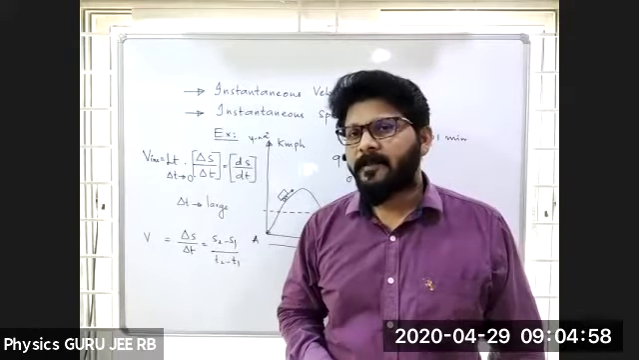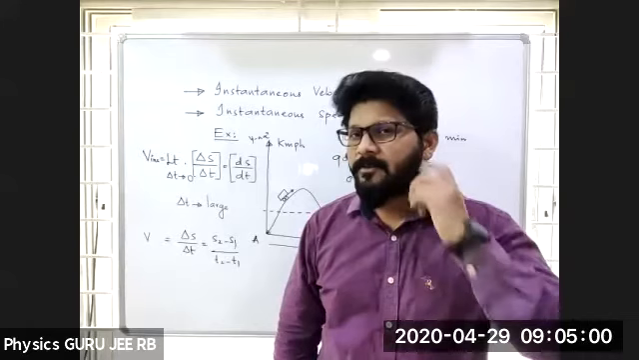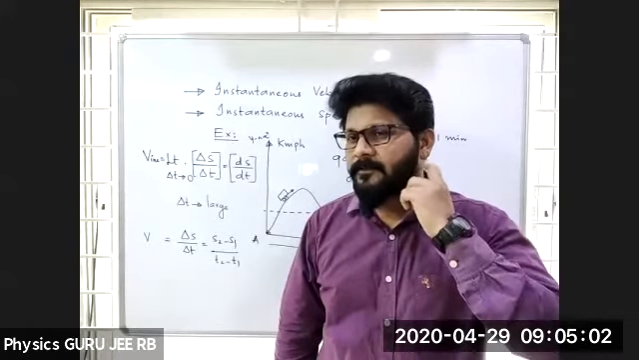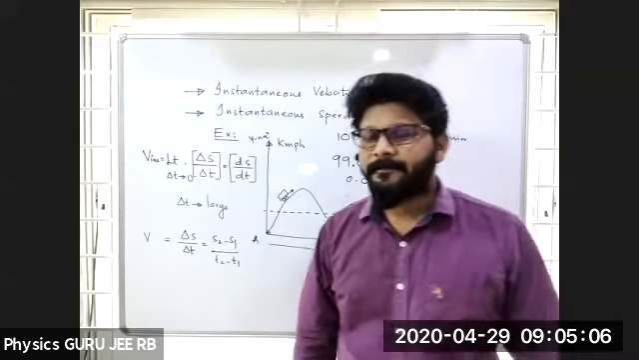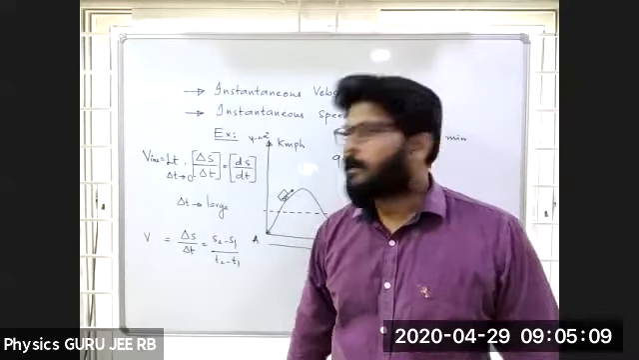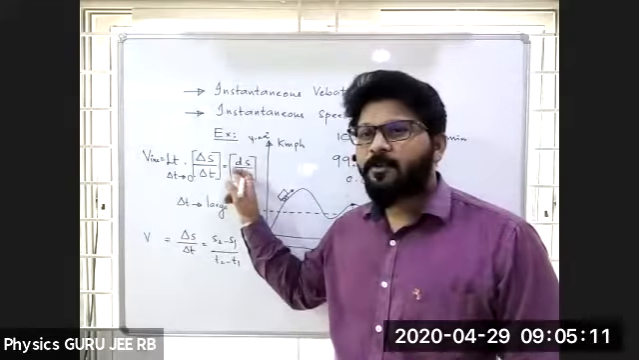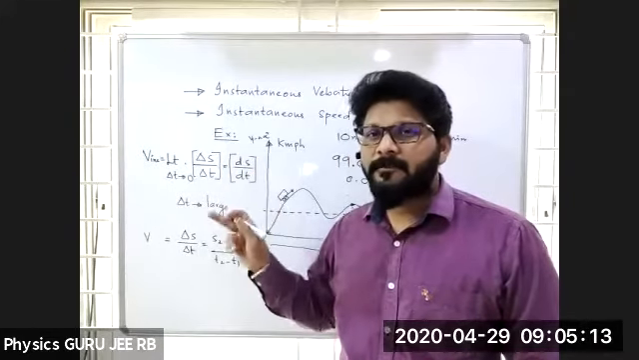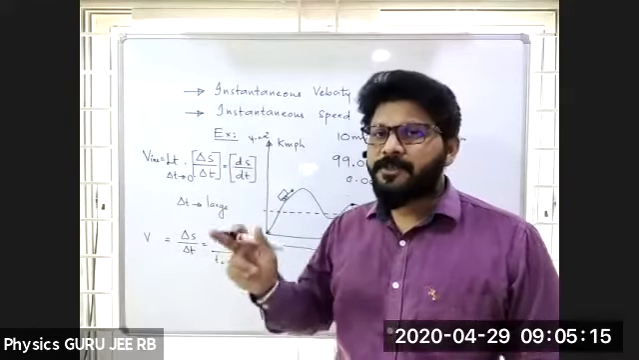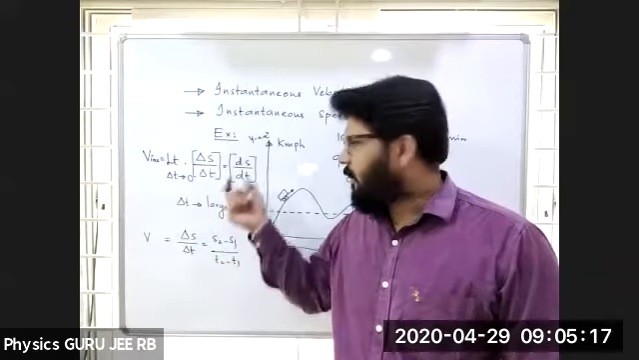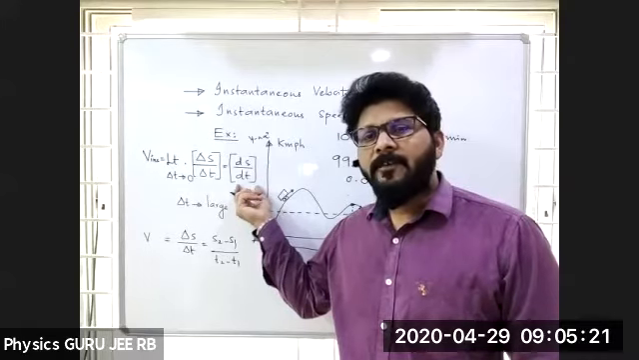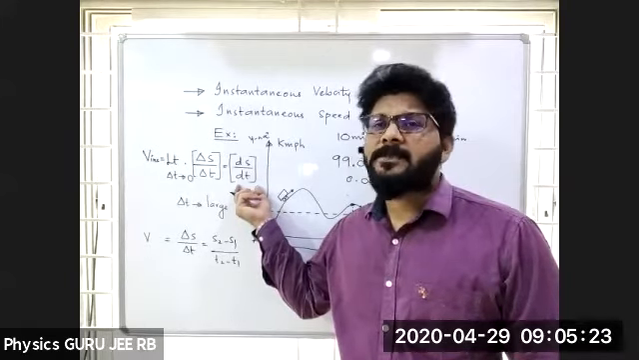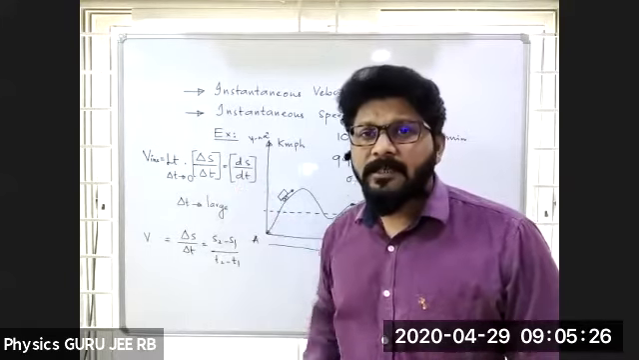Is it clear? Definition 1 and 2? All of you? Yes, no? Shall I repeat? Definition 2: rate of change of position for a time interval which is very small.